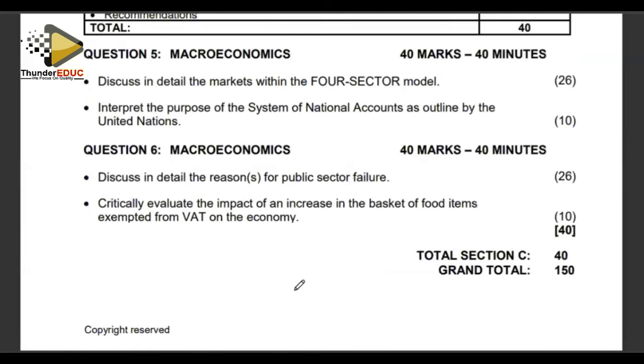And also remember, with your essays, you are supposed to start them with a contextualized introduction where you define the key terms, and then you tie your argument at the end by a high order conclusion, giving a summation of the key aspects that you would have been discussing in your additional part or in your main part of the question. Right. So that's the picture of how our economics is going to be like in the June examinations.